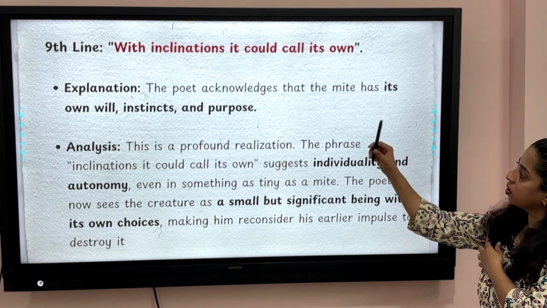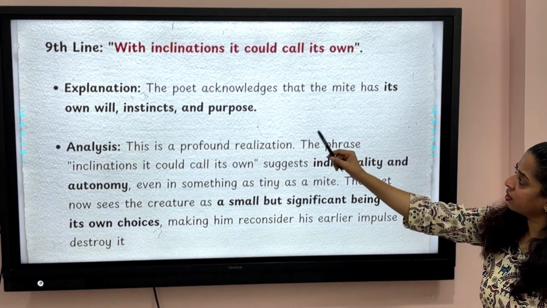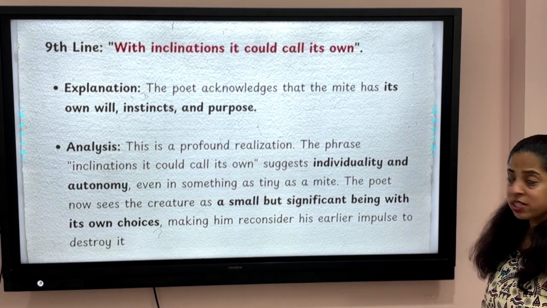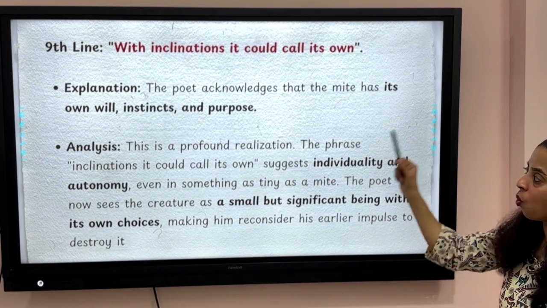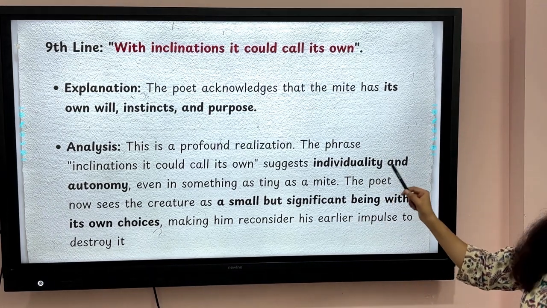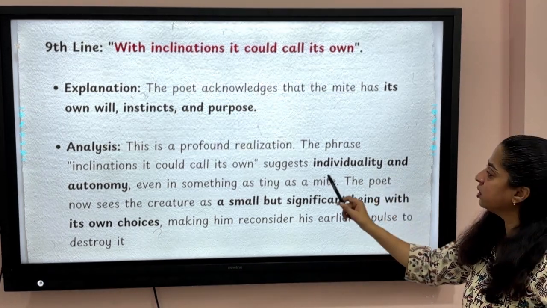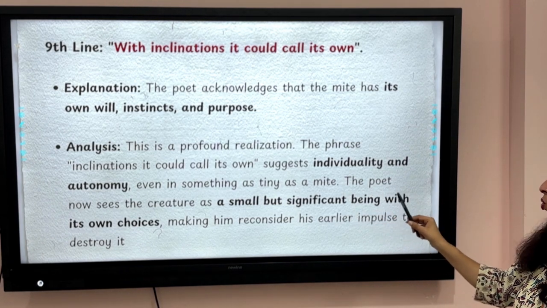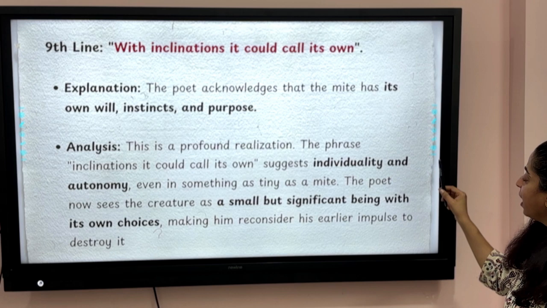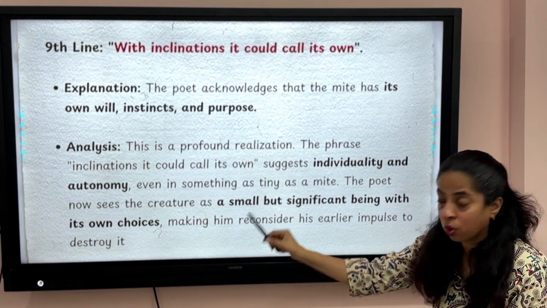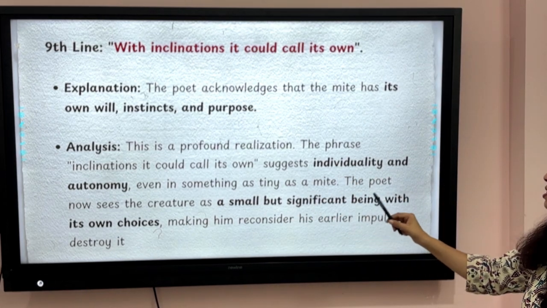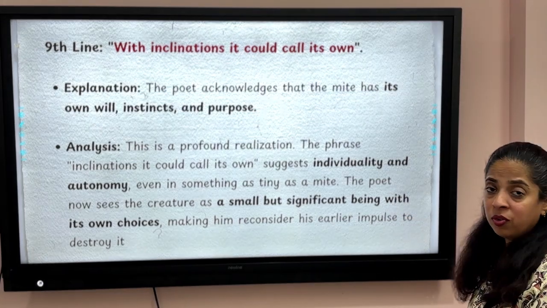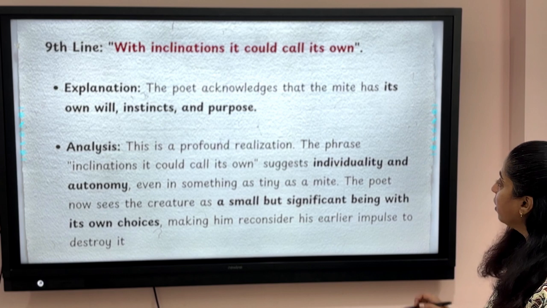Now, what is it, with inclinations it could call its own. So the poet acknowledges that the mite has its own will, instincts and purpose. Now this is a profound realization. The phrase inclinations it could call its own suggests individuality and autonomy, even in something as tiny as a mite.